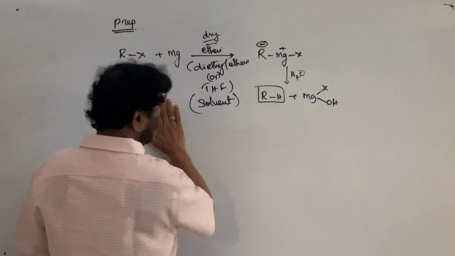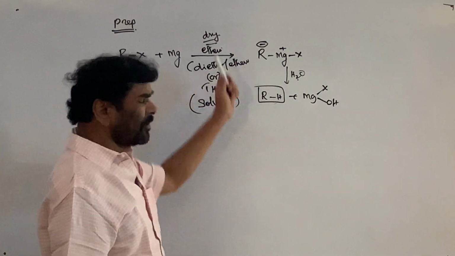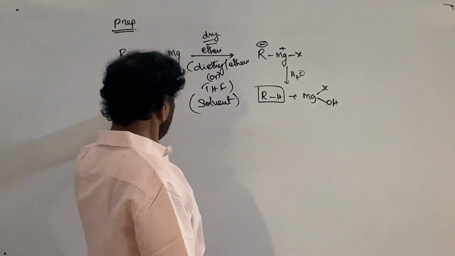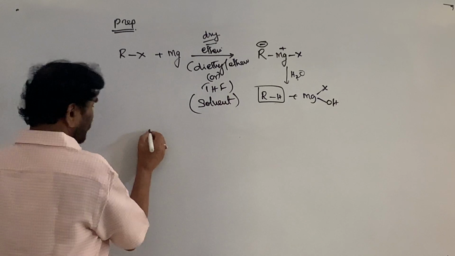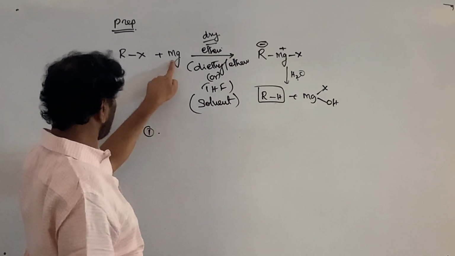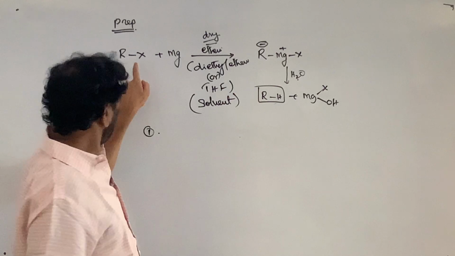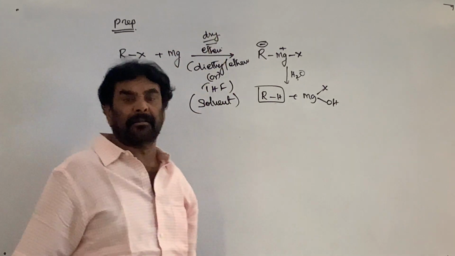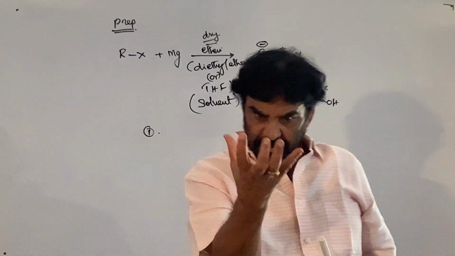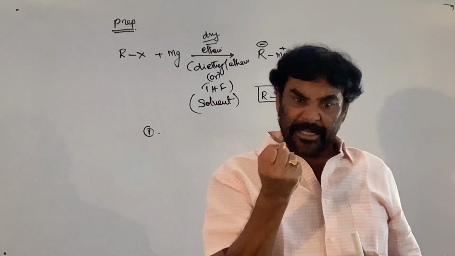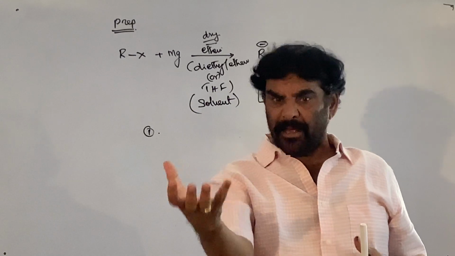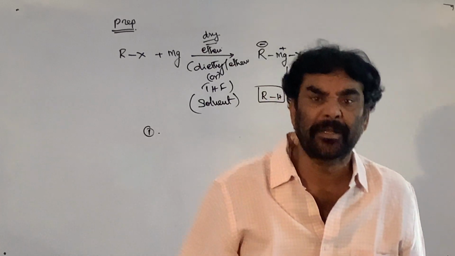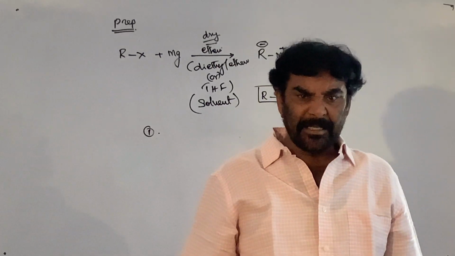The second thing is, why only ether is taken into consideration? The metal magnesium is soluble in the mixture of alkyl halide and ether. Sodium hydroxide is a solid, but when it is added to water, it dissolves and forms a solution.